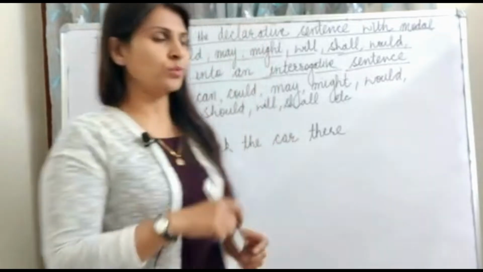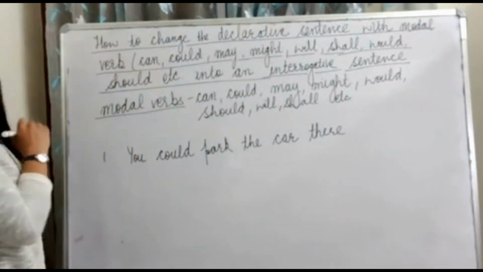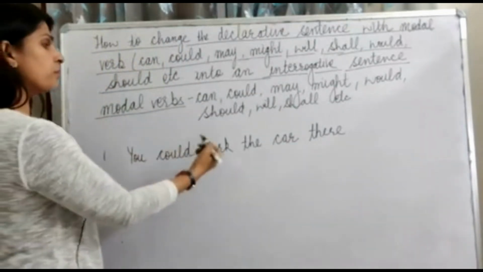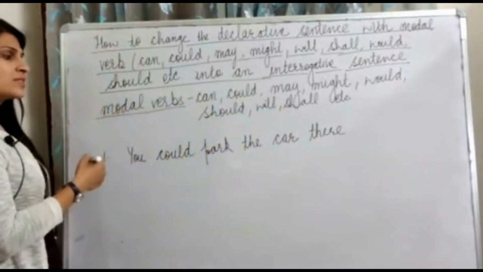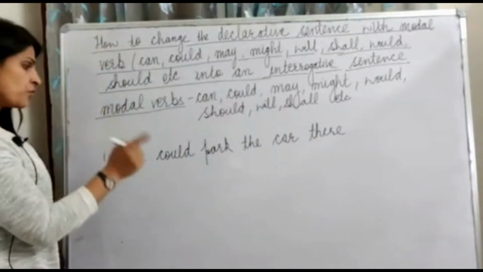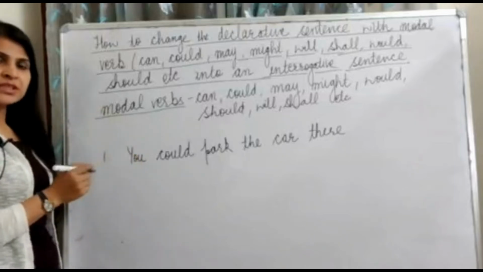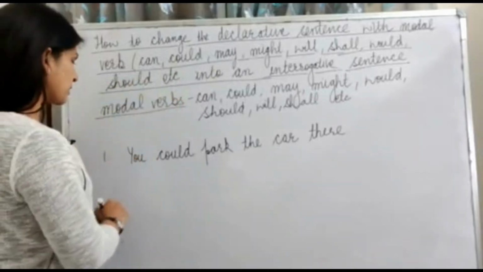Let's see how. We have a sentence here: you could park the car there. While changing the sentence with the modal verb into the interrogative one, we should first find the subject, the modal verb and the main verb. What is the subject here?